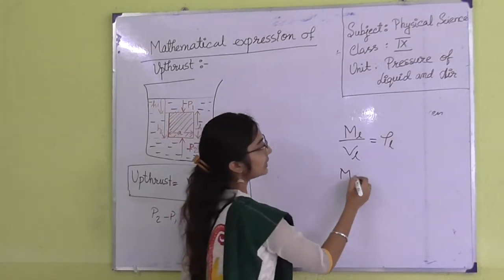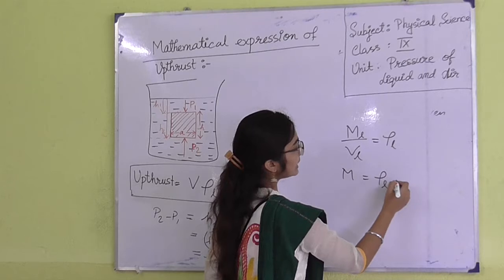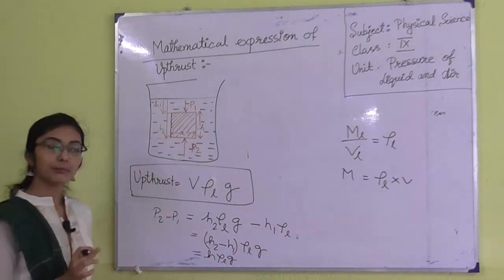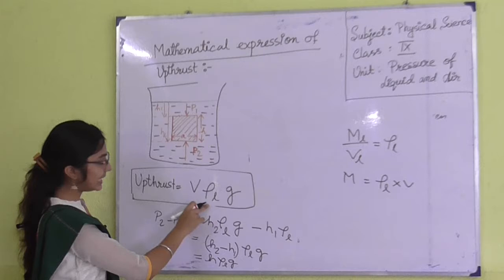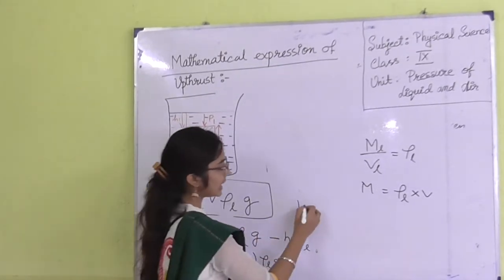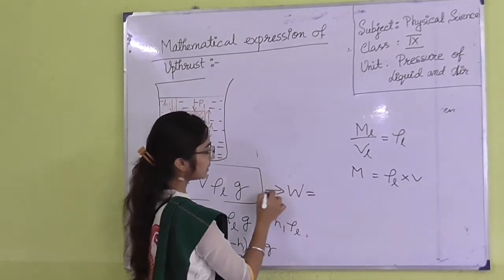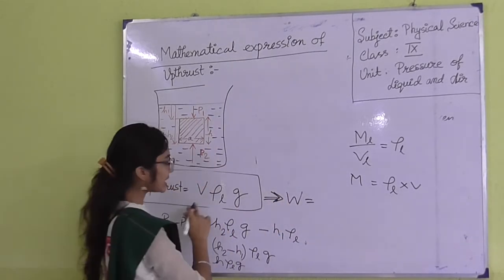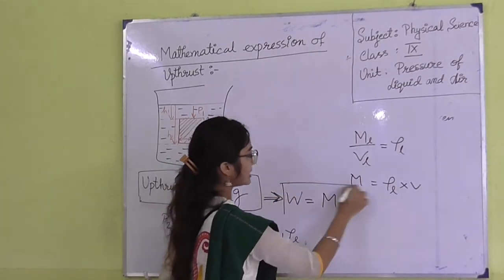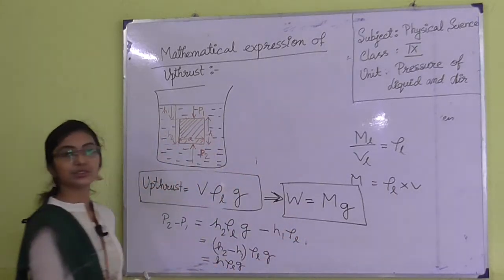So mass is equal to this into V. So we can replace this V rho L by M. Then upthrust will be mass M into G. This is another term for upthrust.